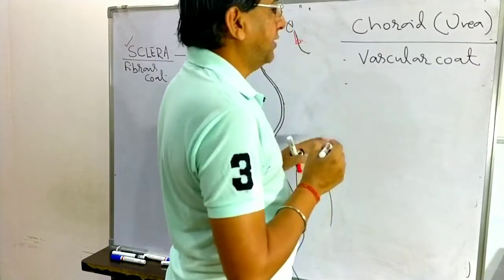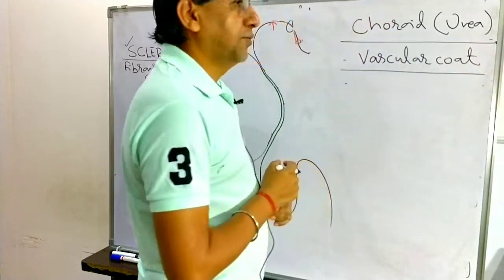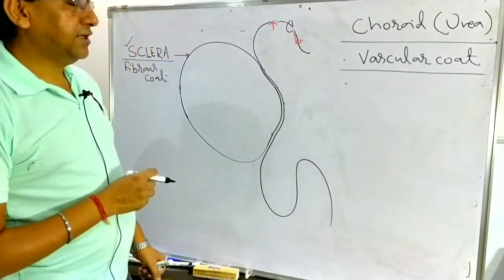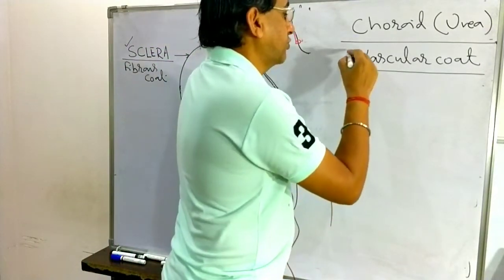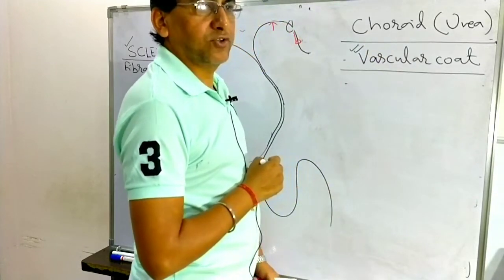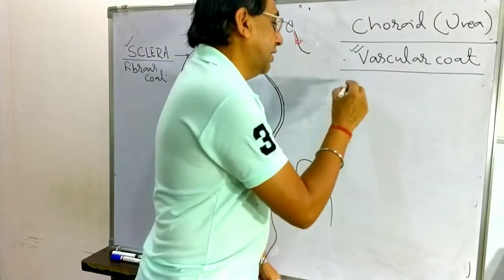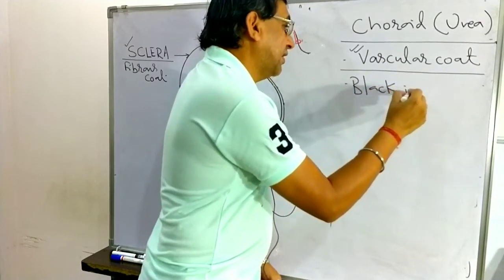Now, why is it known as the vascular coat? The entire blood which comes into the eye first comes in contact with the choroid. So it is known as the vascular layer of the eyeball. It is highly vascular, so it is known as the vascular layer of the eyeball here. It is also known as the black inner paint.